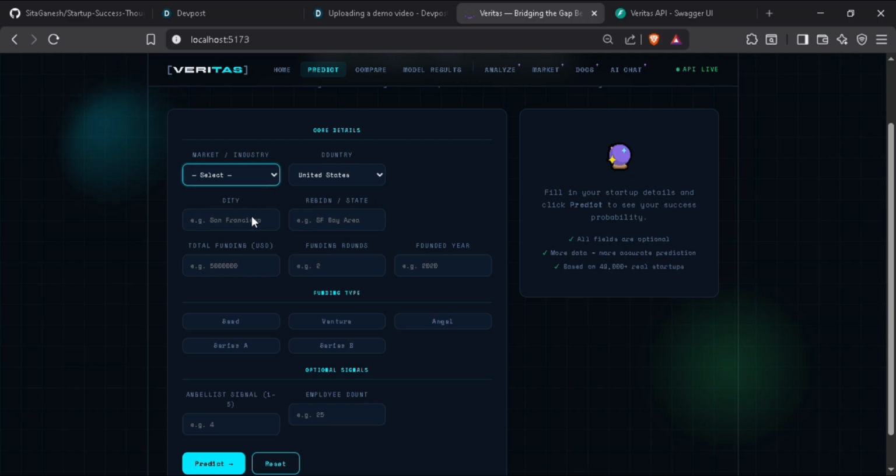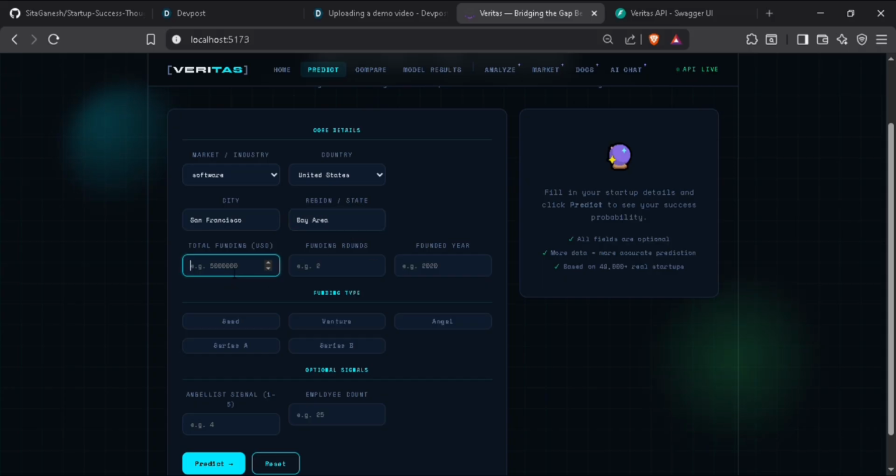So if I select a market type of software and I'll enter the city name San Francisco and the Bay Area itself.